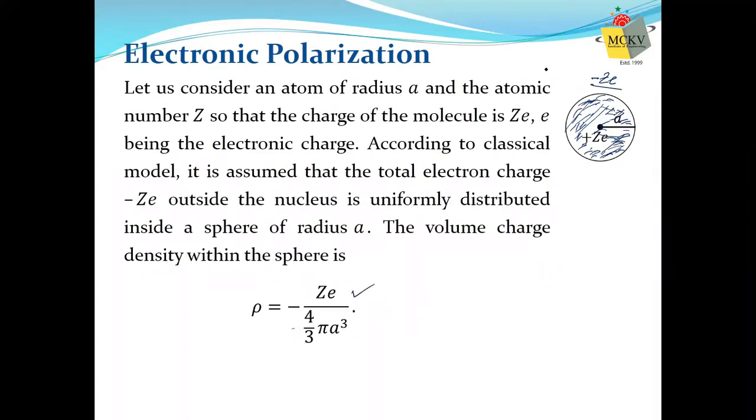That means if I know this charge density for any small region, suppose this is your region, suppose you are interested only within this region. So I am drawing a small sphere here. If I know the radius of this sphere, that means I know the volume of this small sphere, I multiply that volume with rho to get the charge within this small sphere. That's why we are estimating the volume charge density of the whole sphere or whole atom.